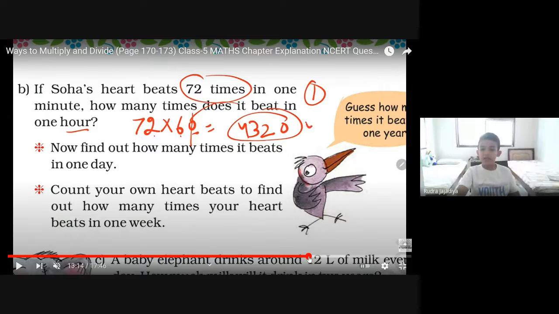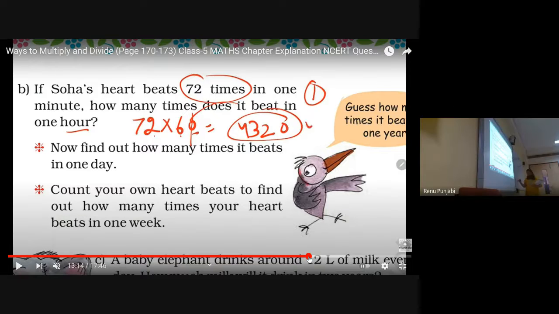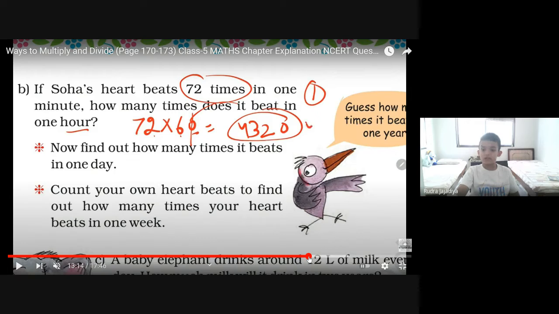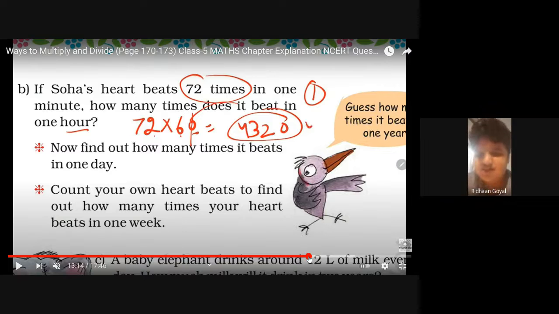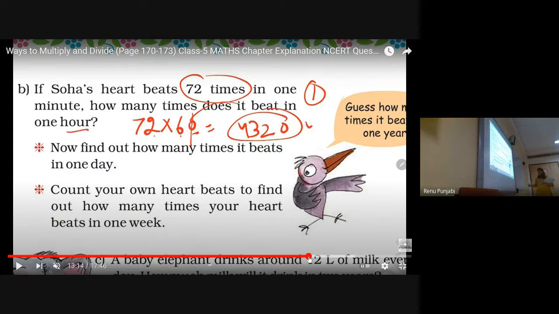Ma'am, the answer will be 365,000. And then when you multiply it for the one, it will be 4 zeros. The answer will be 4,320. 30,000. And then you multiply it with the 12.